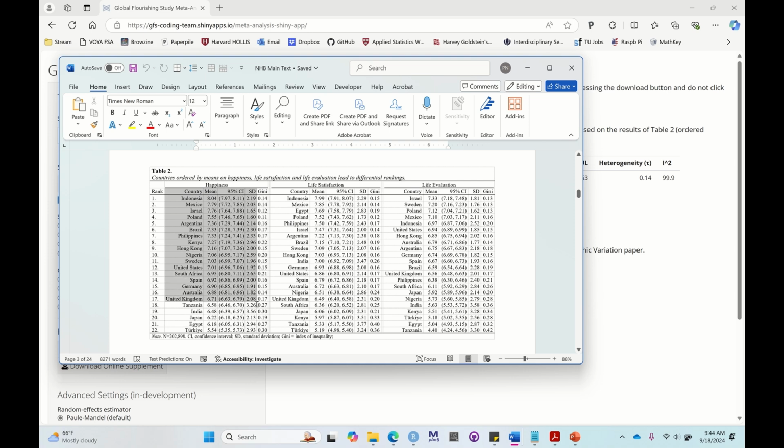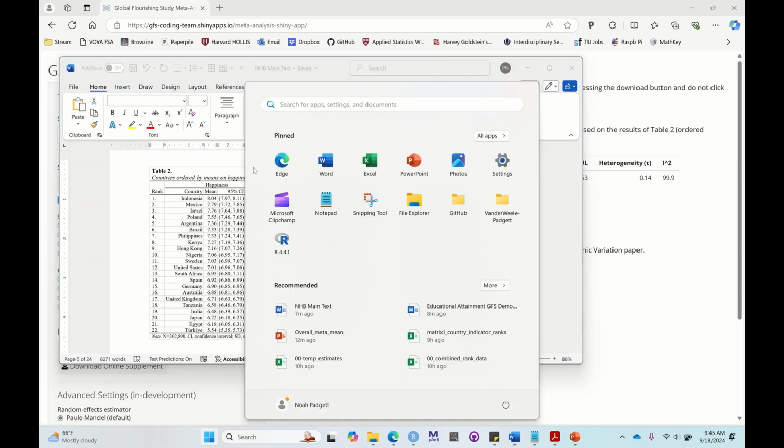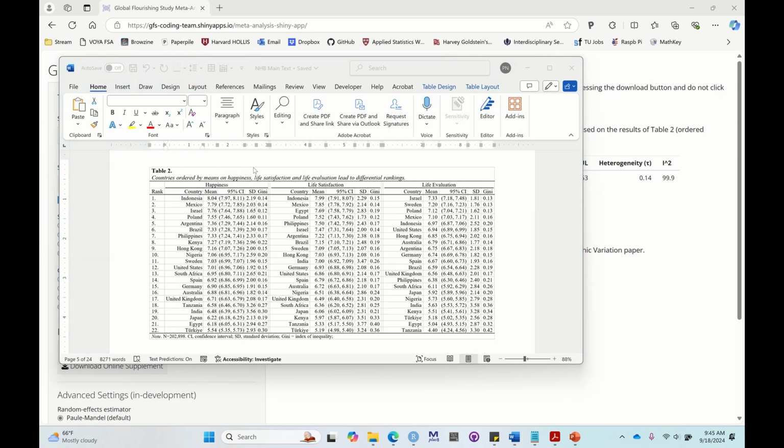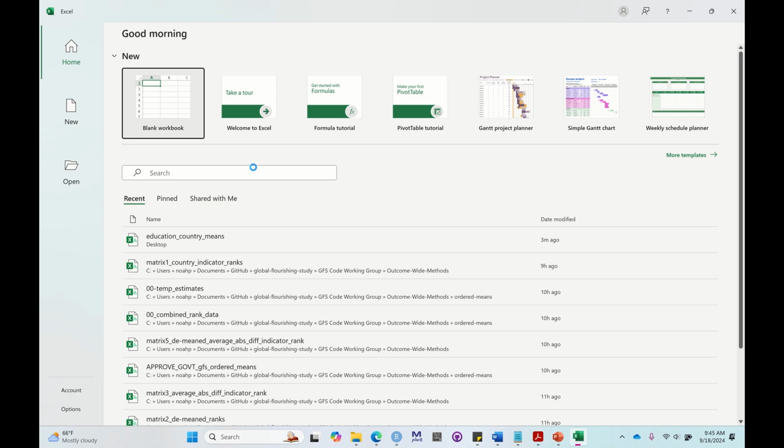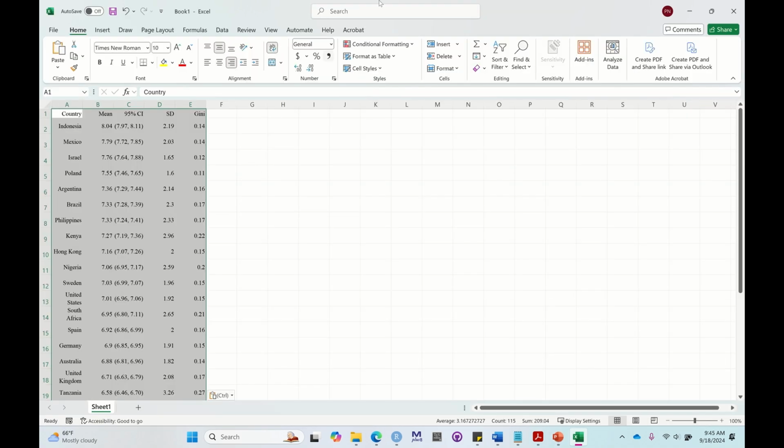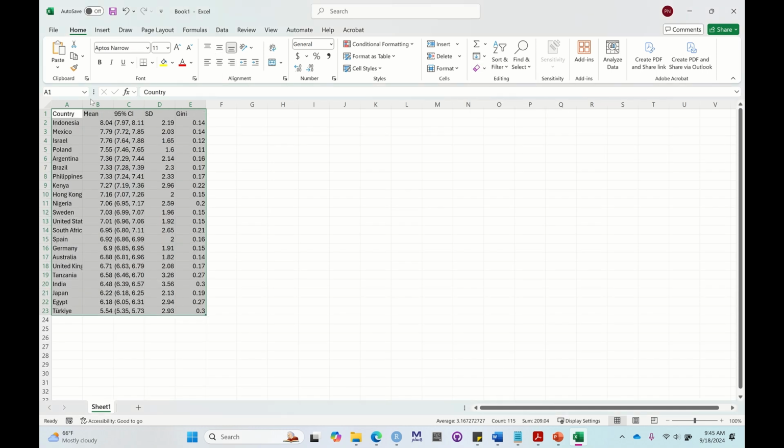We're going to copy the estimates for happiness, open an Excel file, paste it in, and remove all the formatting. It already has the label of mean in column B for the overall mean estimates for each country, and we're going to save.